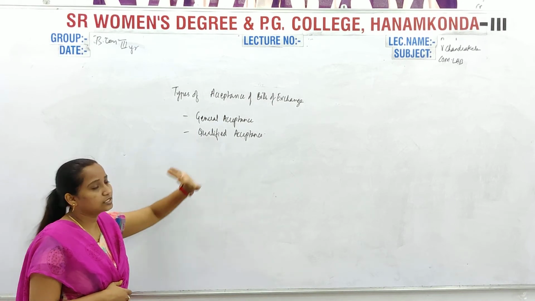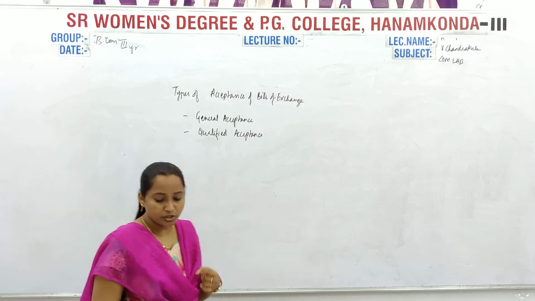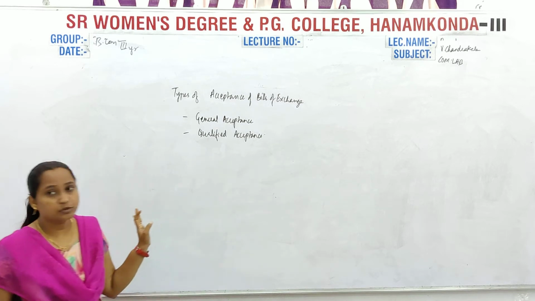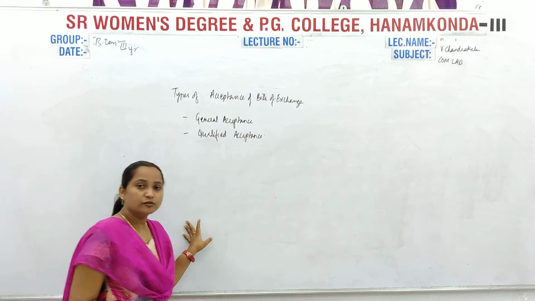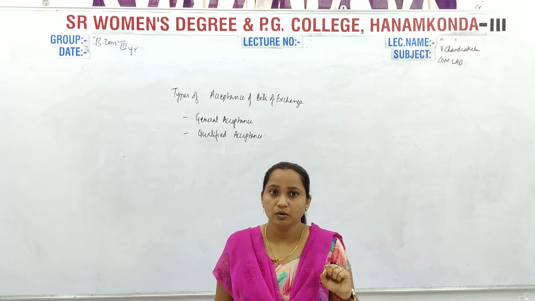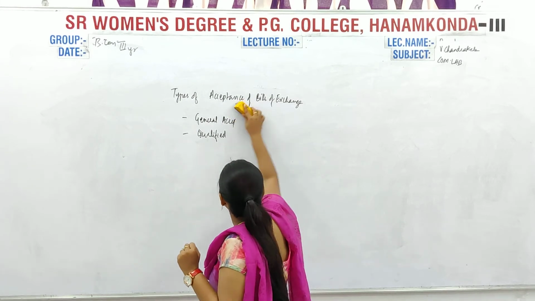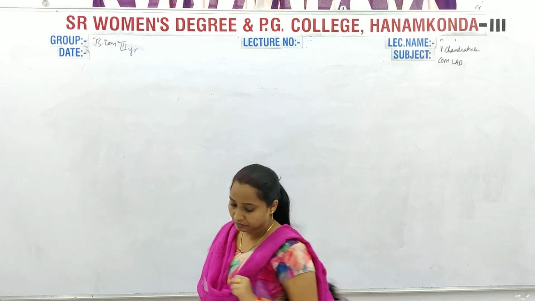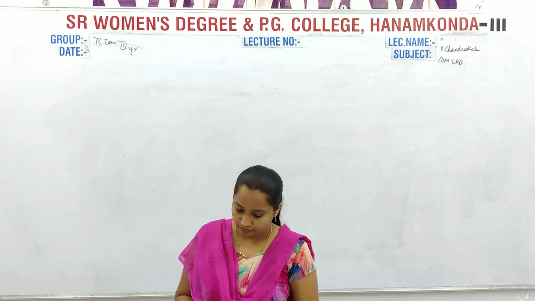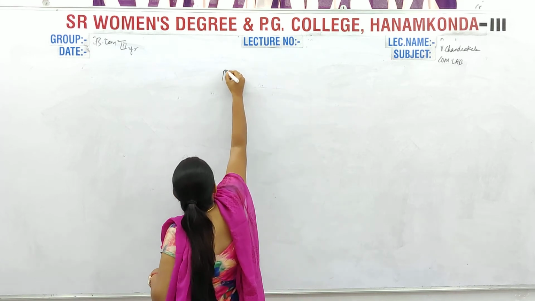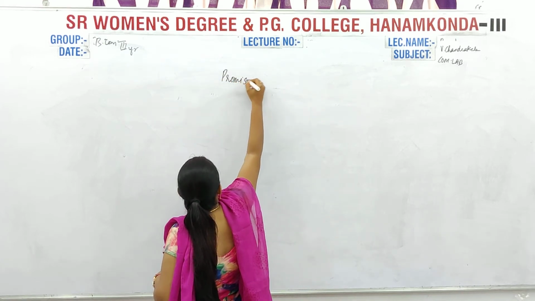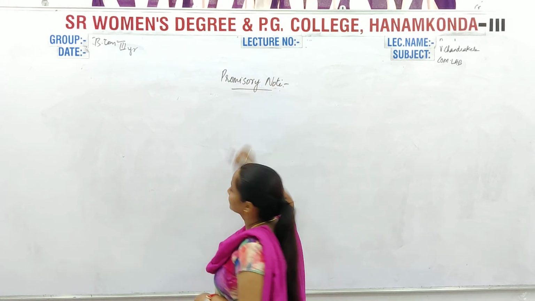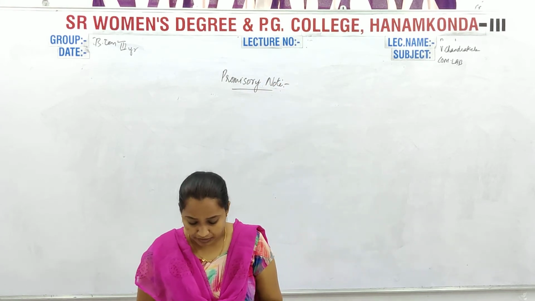So this is about types of acceptance. Yesterday I told you it is very small, 1 to 2 minutes it will take. So that's it, types of acceptance. Now in today's class we will move with promissory note. What is meant by a promissory note?